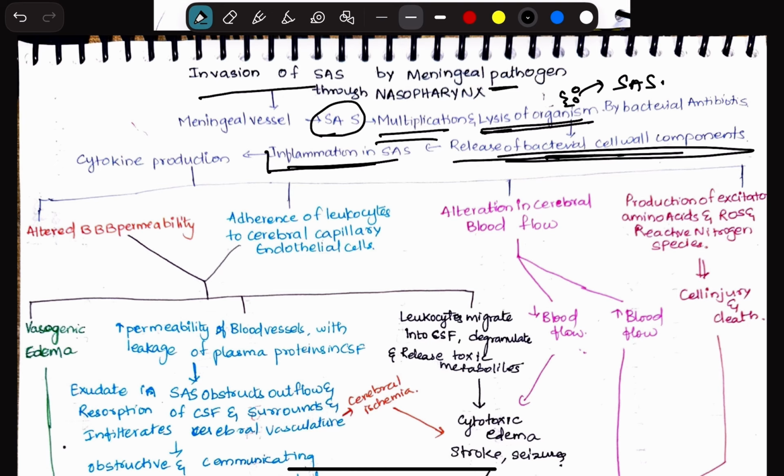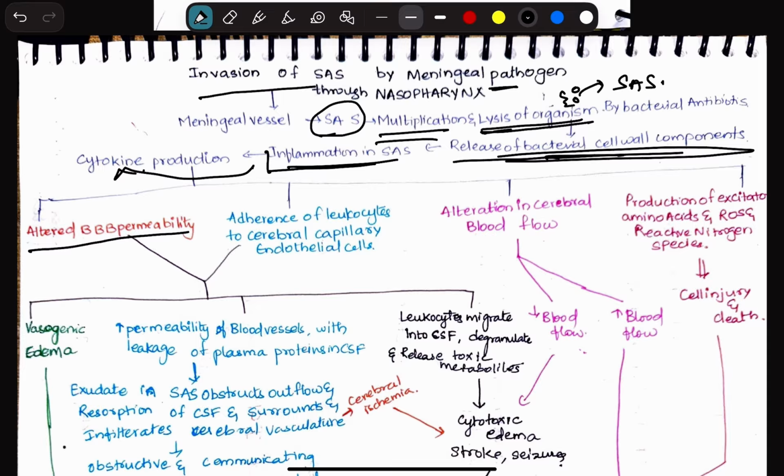So this inflammation will further lead to production of cytokines. Okay, this cytokine production will lead to the starting point of four different mechanisms, which will further increase the ICP, that means intracranial pressure, and may also lead to coma and death of the person. Okay, so this cytokine production will alter the blood brain barrier permeability. Okay, so this blood brain barrier is a thing which will selectively permit any nutrients or required things from the blood into the brain.